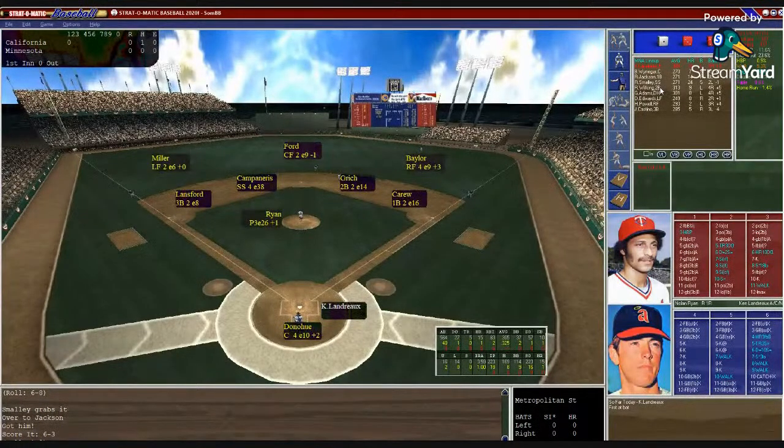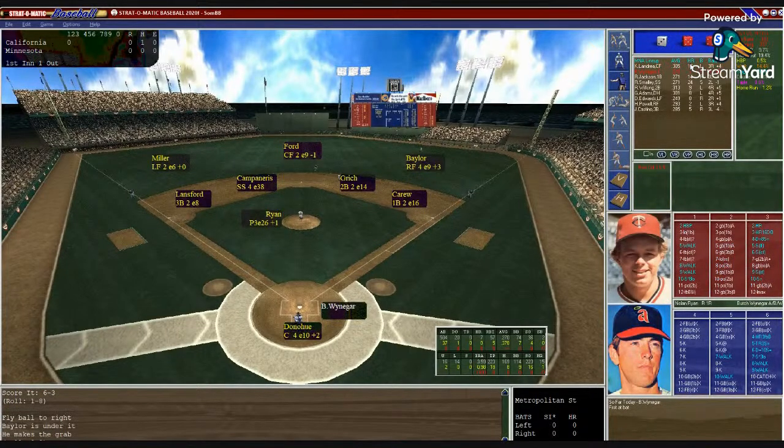Here is Landreau hitting .325, 1 home run, 2 RBIs. Donahue puts down the target, sets. Nolan Ryan looks in, and the big grunt. Here's the pitch from Ryan, and that's a fly ball to right field. Baylor is there, makes the catch for the first out.